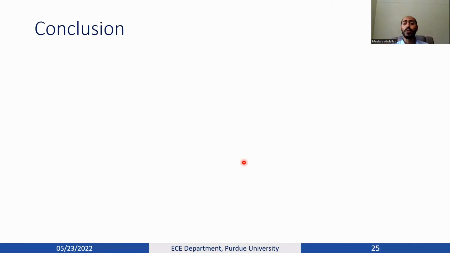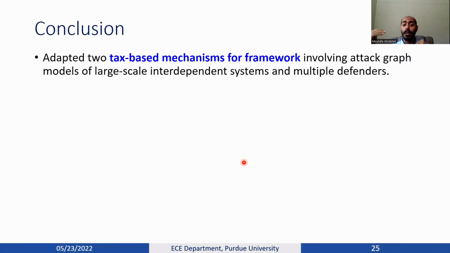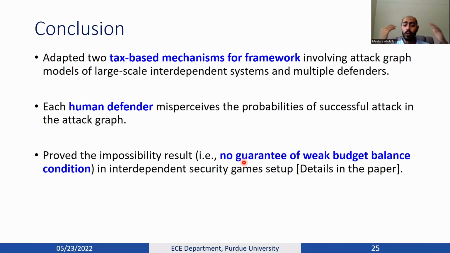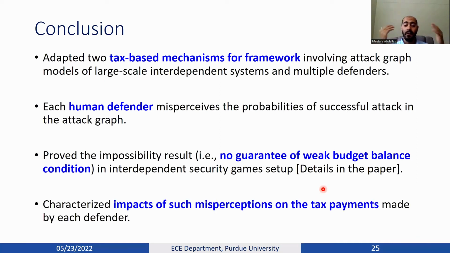Just to conclude my talk, we first adapted 2 tax-based mechanisms for our general framework. This framework involved attack graph models that model large-scale interdependent systems that have multiple defenders, and each human defender in these interdependent systems misperceives the risk on each edge in the attack graph. Also, we proved the impossibility result that there's no guarantee of weak budget balance in our interdependent security game, but more details can be found in the paper. And finally, we characterize the impact of such misperceptions on tax payments made by each defender.